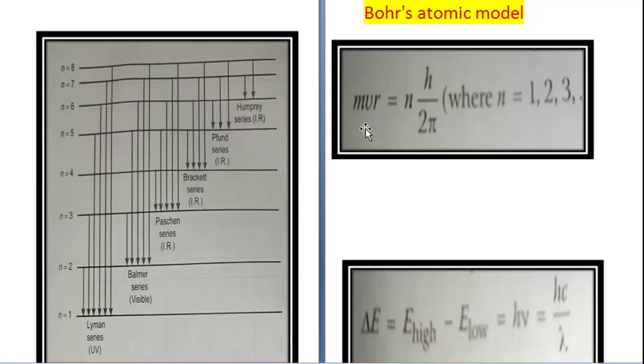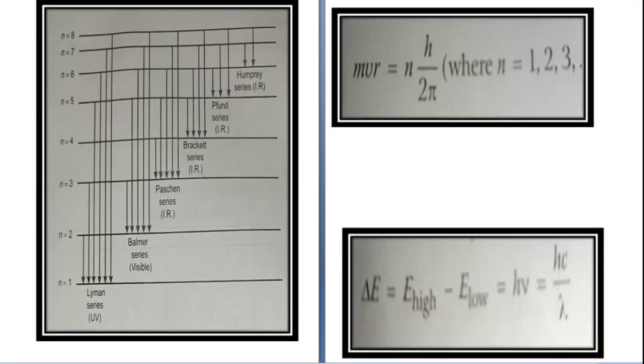The angular momentum of an electron in a given energy level or stationary state is given by the formula mvr. mvr is the angular momentum, which is equal to nh upon 2 pi, where n is 1, 2 or 3 and so on, the principal quantum number. m is the mass of the electron, r is the radius of the orbit, v is the velocity of the electron, and h here is Planck's constant. Thus the angular momentum of an electron is quantized. This is according to Bohr's atomic model.